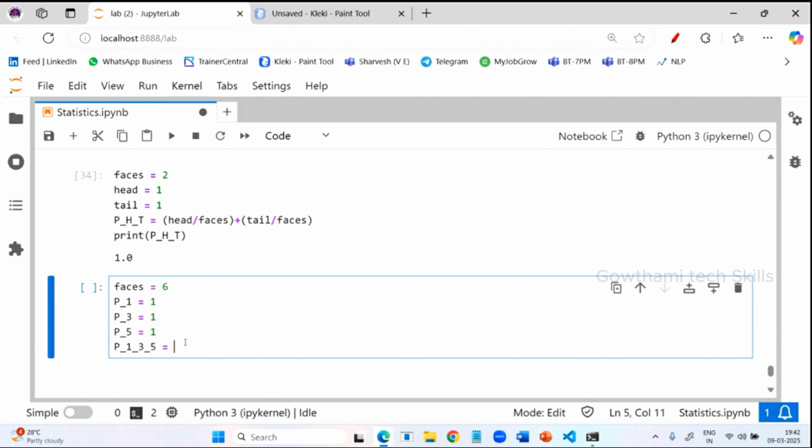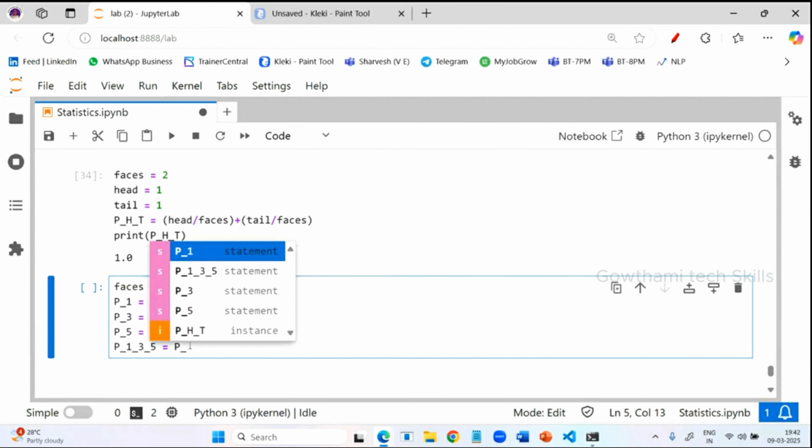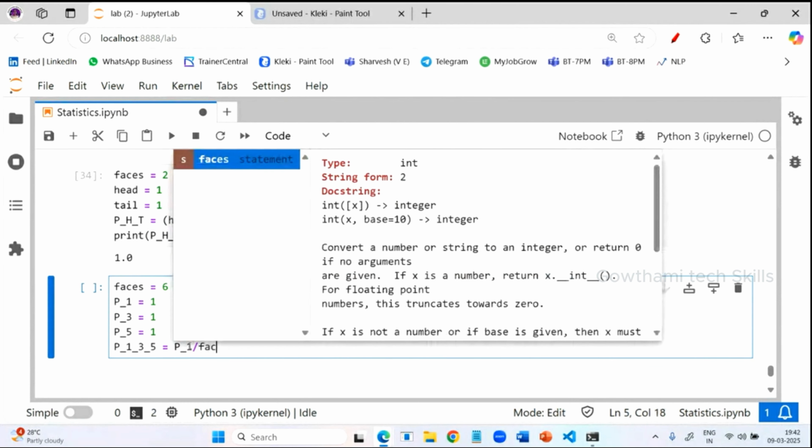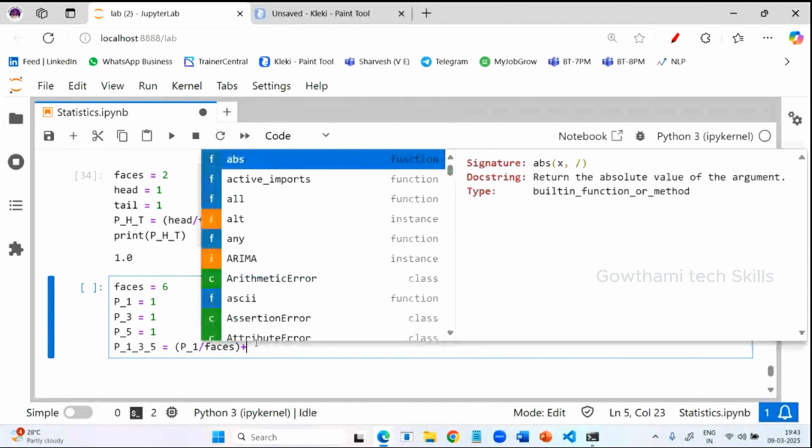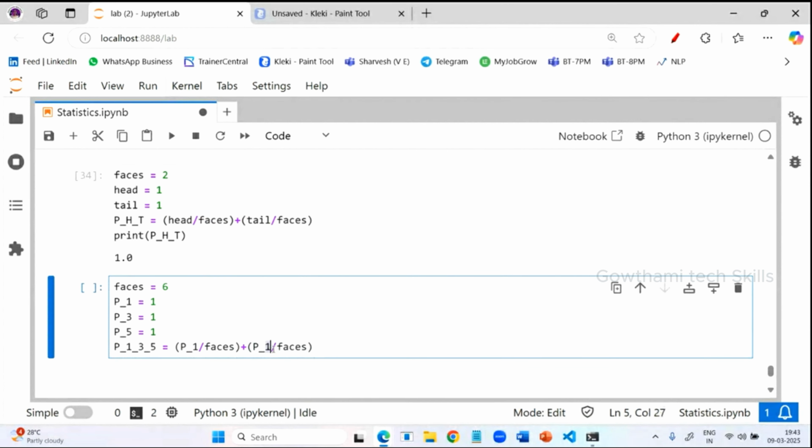So what is the formula? This is mutually exclusive. So you have to find the chance, meaning that value divided by the total number of values. So how can we write it? Probability of 1 divided by faces. This is one value, or one event, plus you write P3 plus P5.